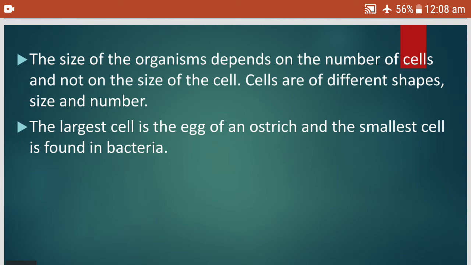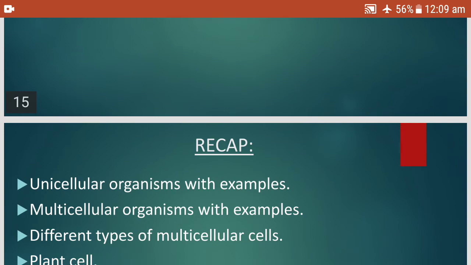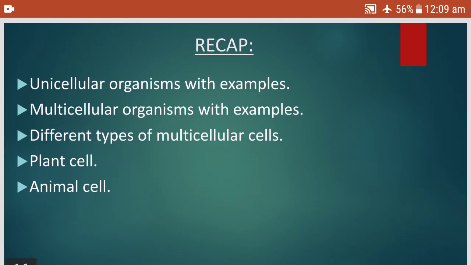The cells are of different shape, size and number. There are millions and millions of cells present in one kidney, like that in the brain, like that all our organs are made up of millions of cells. The largest cell is the egg of an ostrich and the smallest cell is found in bacteria. Okay, let's do the recap. We have covered unicellular organisms with examples, multicellular organisms with examples, and we have seen the different types of multicellular cells and the plant cell and animal cell.